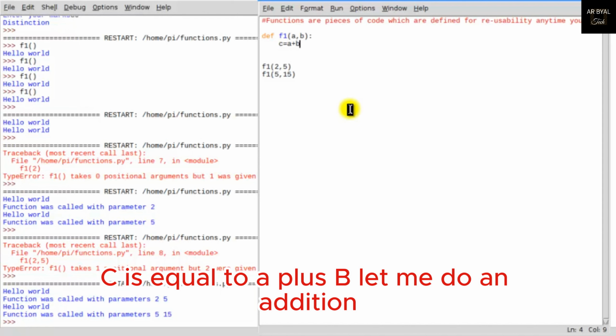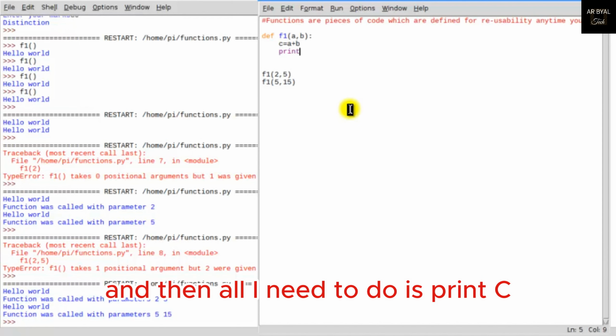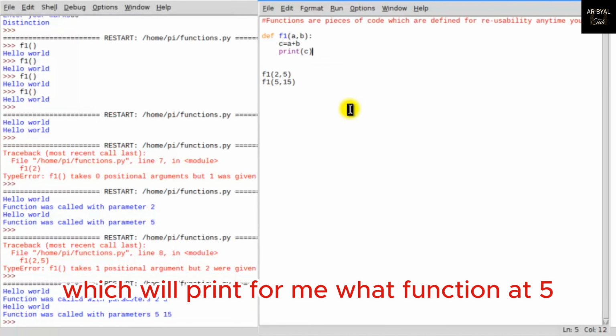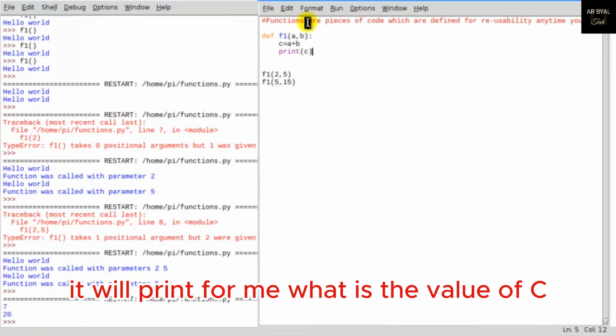Let me do an addition. Let me do some operation. Let me do some calculation. And then all I need to do is print C, which will print for me what? Function F5 will print for me what is the value of C.